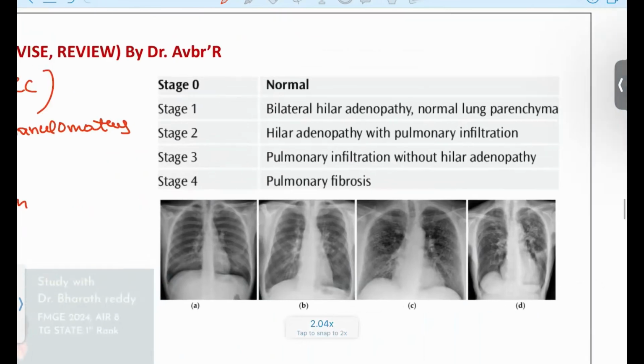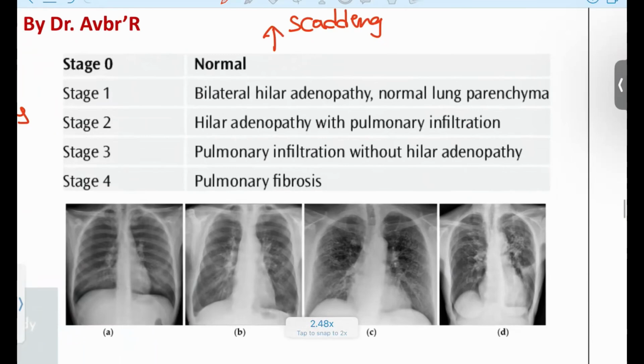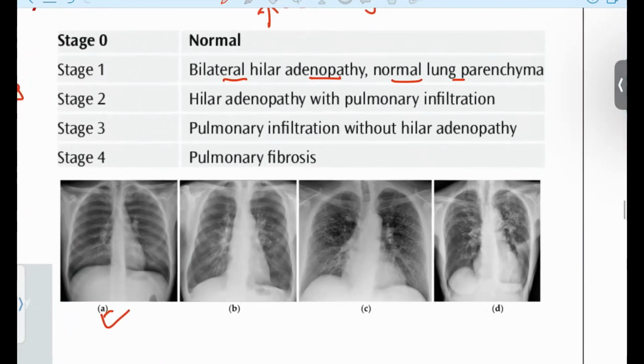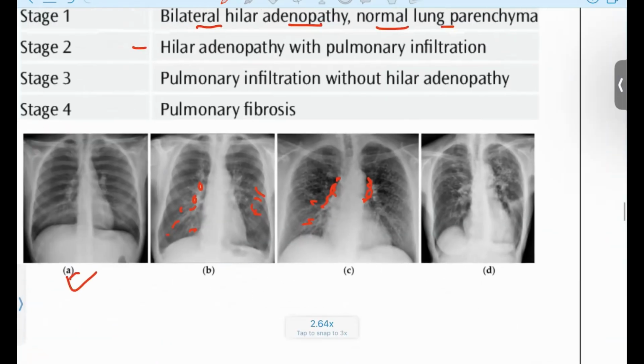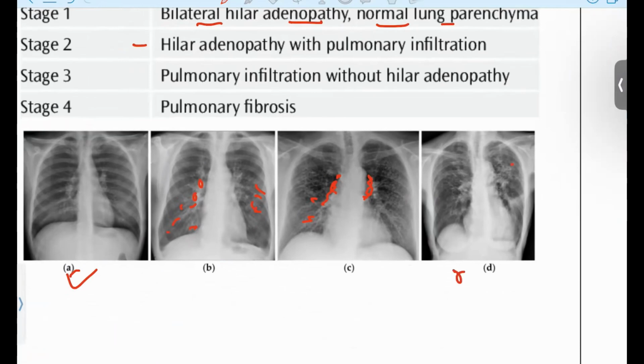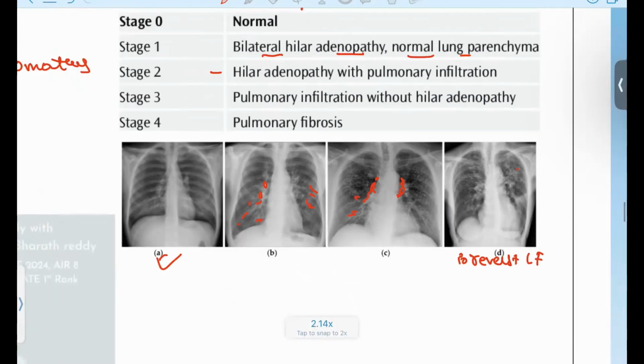And what is this staging, guys? This staging is known as the Scadding staging. What is the Scadding staging? In stage 1, the patient will be having bilateral hilar lymphadenopathy, but normal lung parenchyma. Over time, if this hilar lymphadenopathy is aggravated, the patient will also have infiltrates. Okay, the infiltration is also seen. In stage 3, along with the infiltration, the lymphadenopathy is already gone. Here you can see the lymphadenopathy is prominent, but in the third stage, no lymphadenopathy is seen. Over time, the progression can occur, and this patient will have irreversible damage of the lung, fibrosis. That is the presentation of this patient.